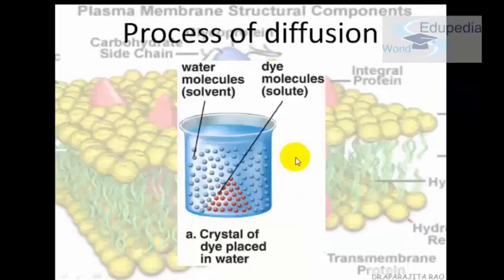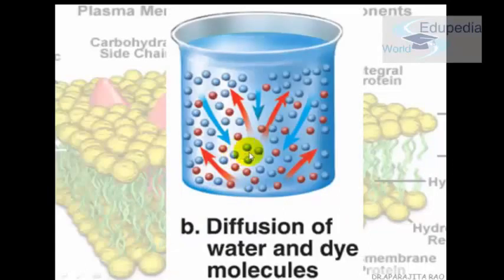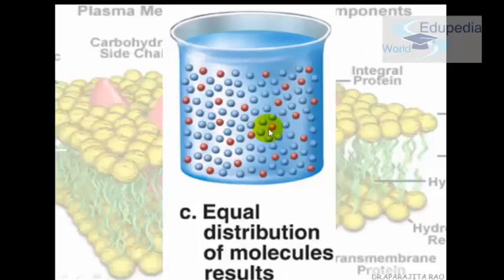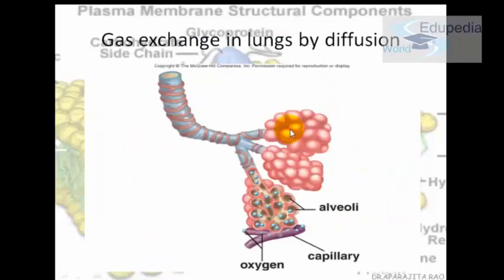So let's make it more clear with this diagram. Here we have water molecules and we have a dye. This diagram is taken when just a drop of dye is put inside. Then what happens? Suddenly it starts mixing with the water. The dye starts moving here and there. The diffusion starts. And at the end stage, equal distribution of molecules happens. So if you can see, it is uniformly distributed in the whole solution.